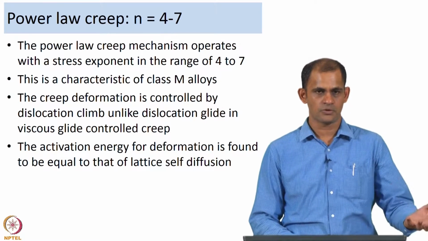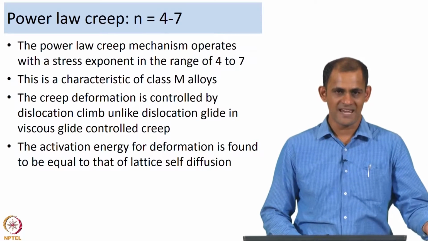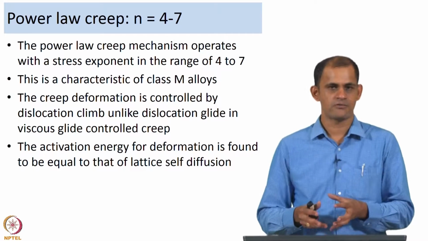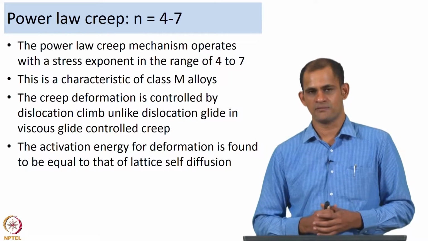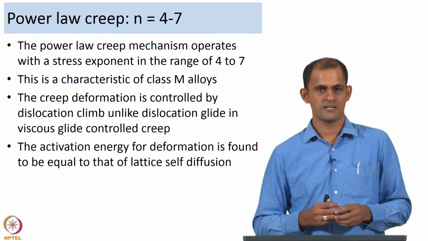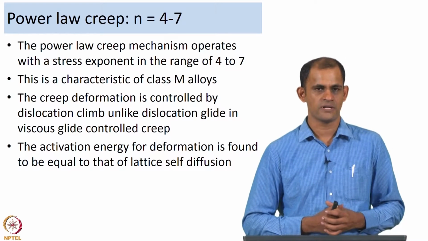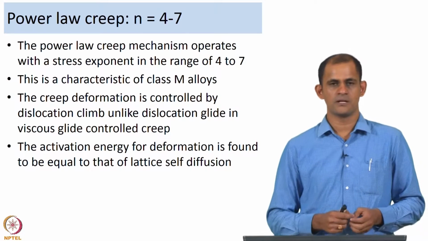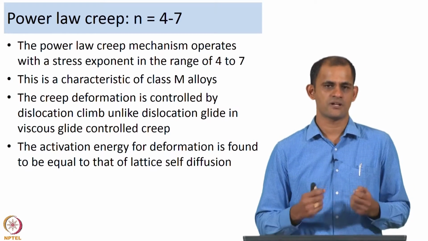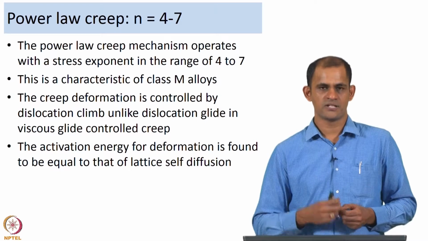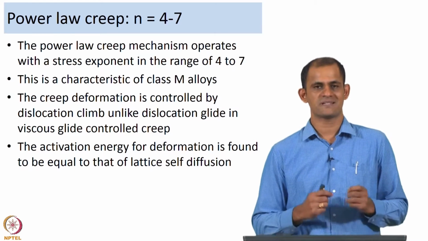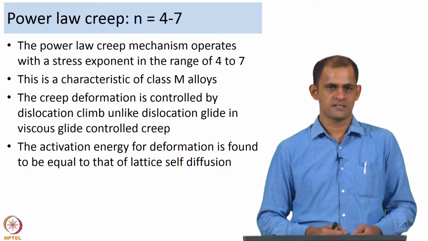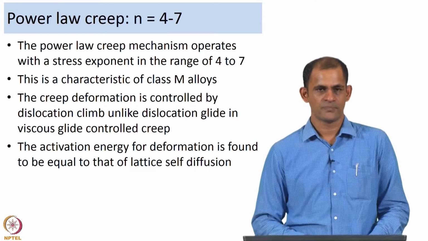Now, we were talking about two types of alloys earlier, class A alloys and class M alloys. Class A alloys is what we dealt with in the viscous glide creep regime, where the dislocation glide is the rate controlling step. In class M alloys, which is what we are talking about now, the dislocation climb is the rate controlling step, and the stress exponent values of 4 to 7 are characteristic of class M alloys. So, it is controlled by dislocation climb.